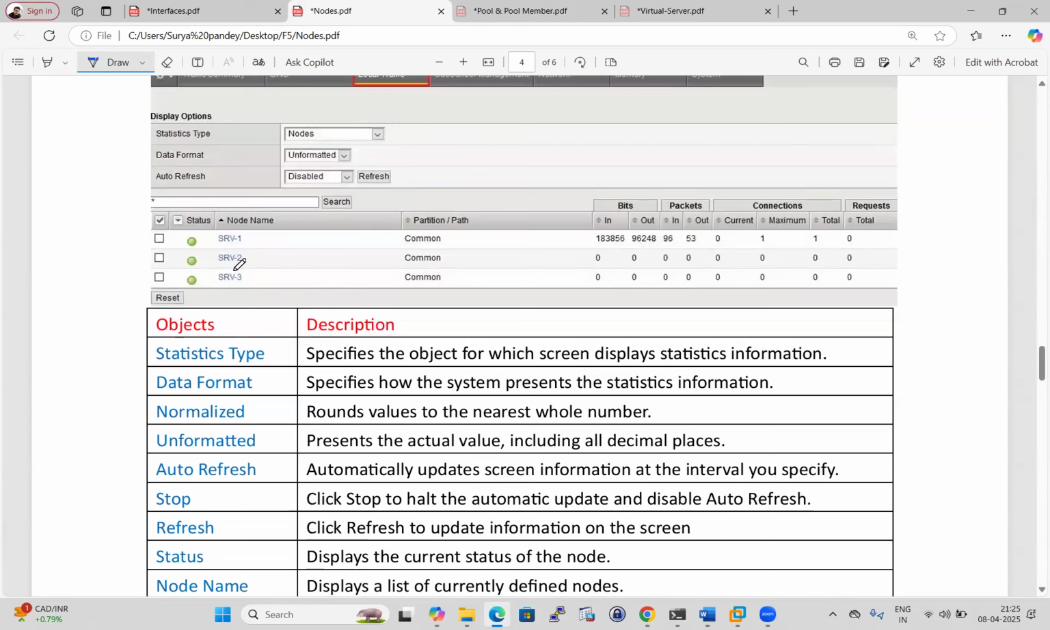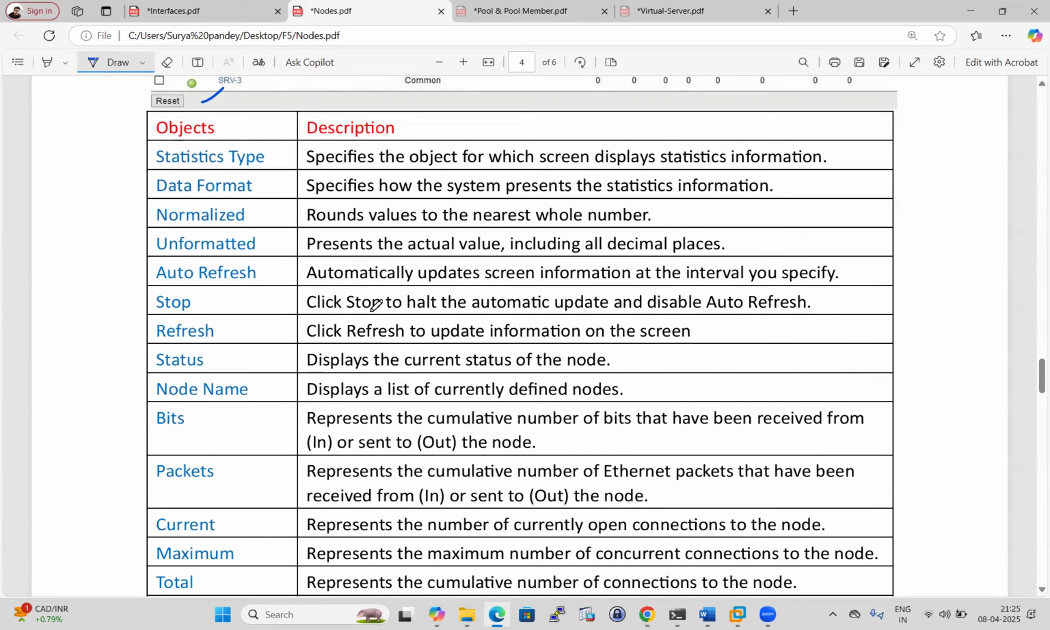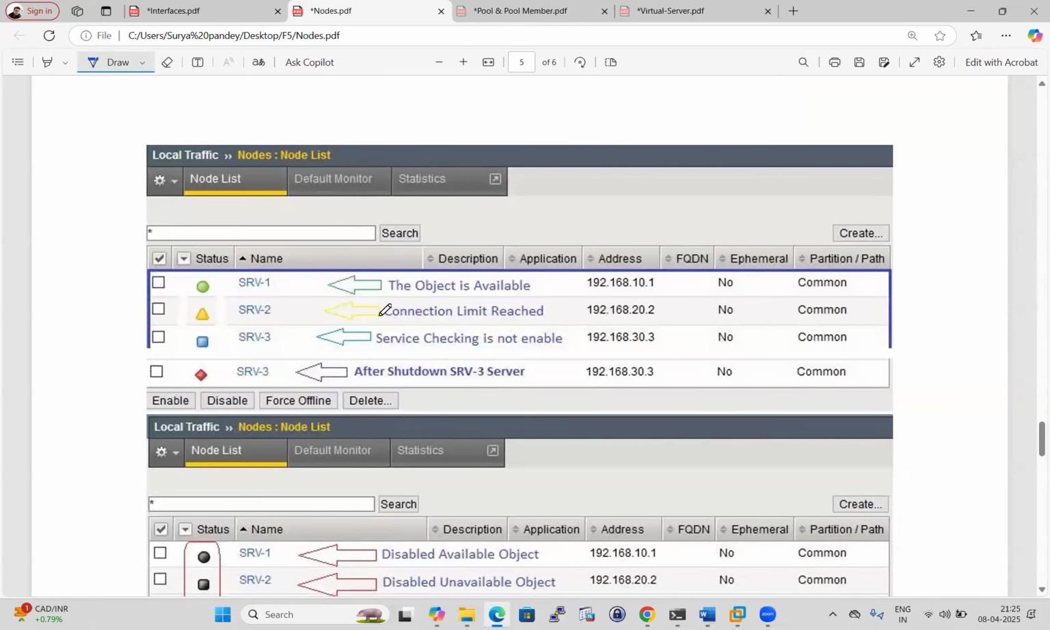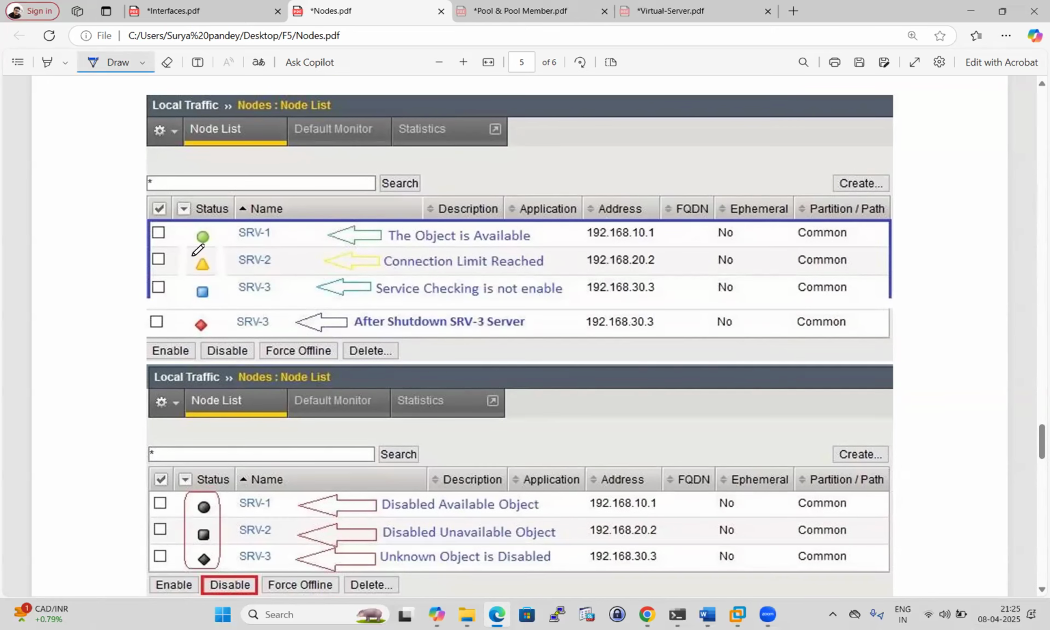If the health monitor is enabled and you see green, it means it is in a healthy state. So let me first create the node, and then we'll try to understand all the statuses like green, yellow, blue, and diamonds. Okay.